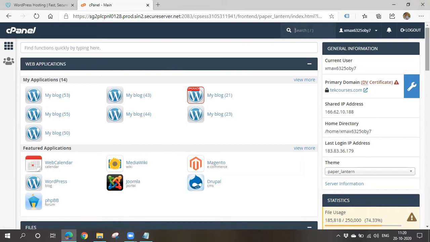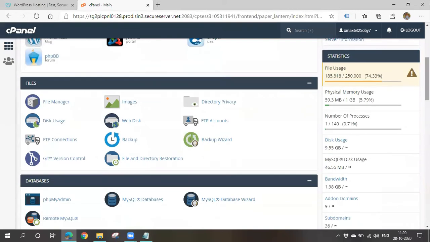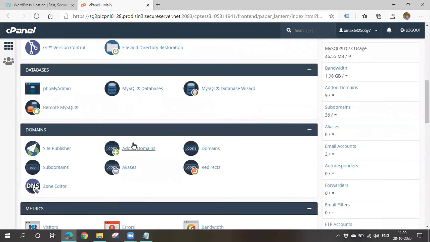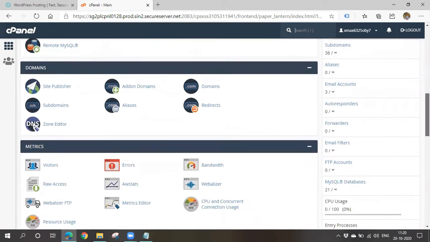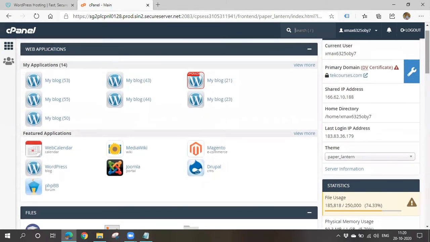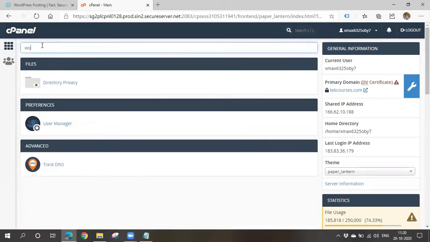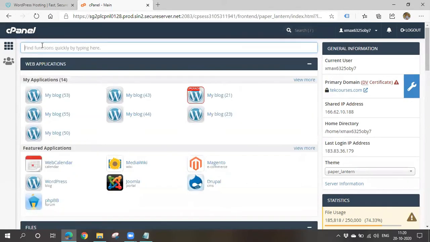If you see here, you can create subdomains. By going there, you can create multiple subdomains. And you can also install WordPress here. If you don't find anything, you can simply search here for WordPress, or else I'll scroll down.